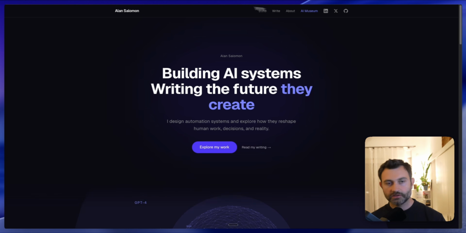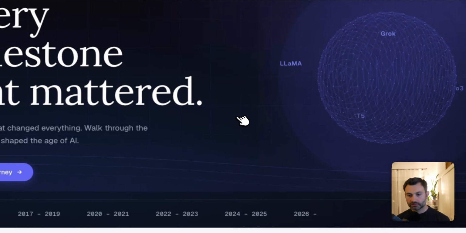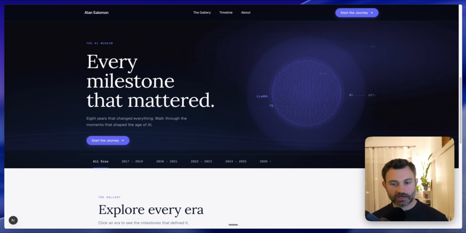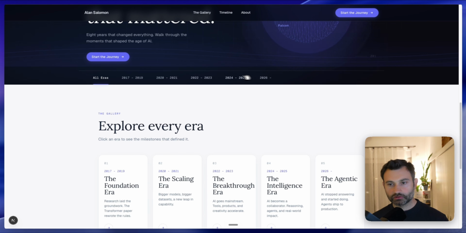For sure. AI Museum version 2 has a different UI, a different aspect of how you navigate through it. It has a different taste to it. It has the era here. It's easier to navigate, to go to a different era. And this is exactly what I wanted to show.